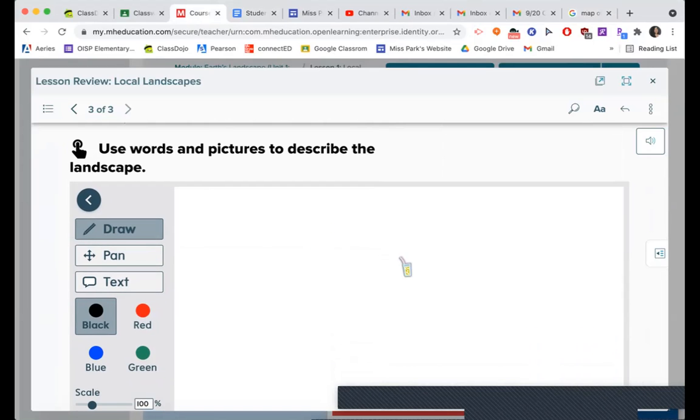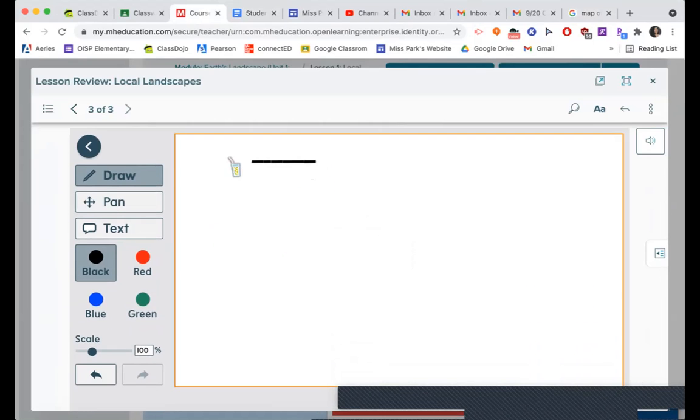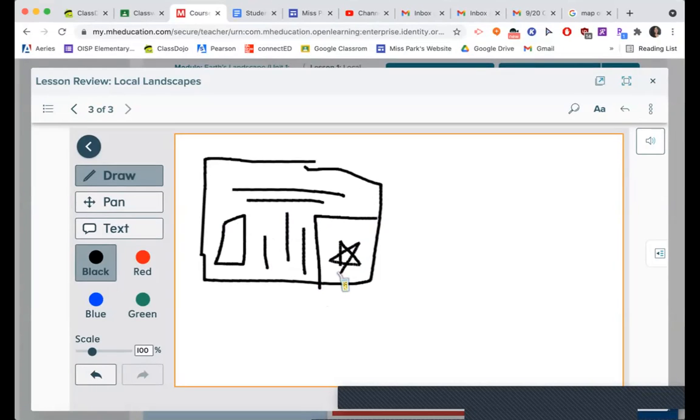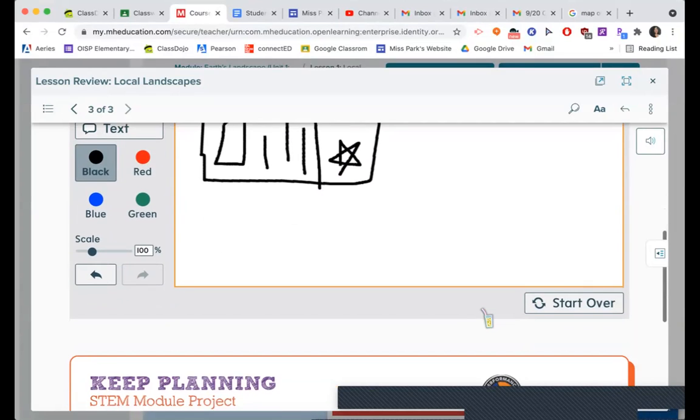So you guys can draw a picture if you want, or you can write about it. You can draw, so here's the mall. And then here are some lines and streets. And then right here is this big empty space. And so we would want to use that area for the airport.